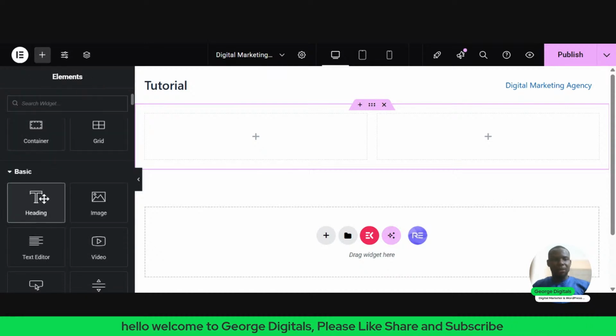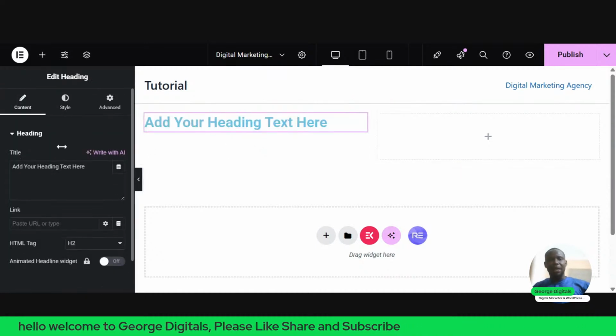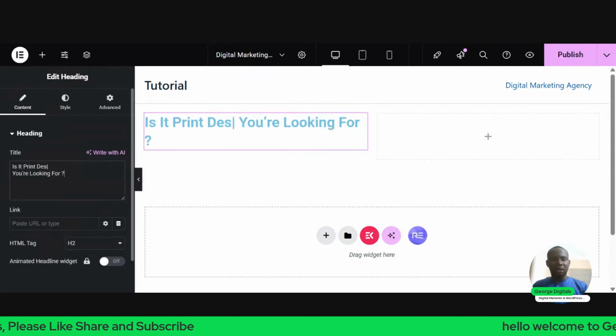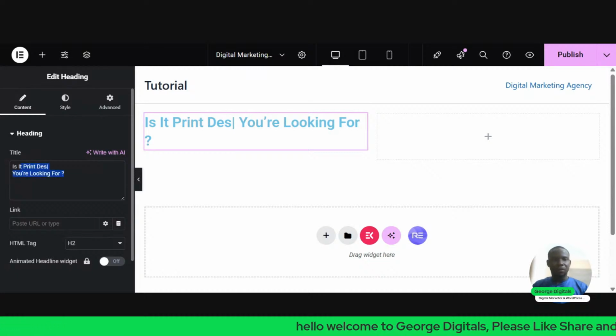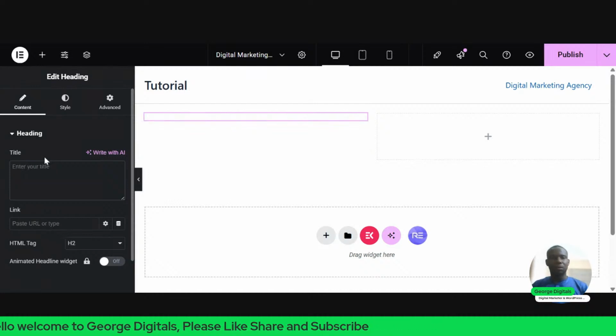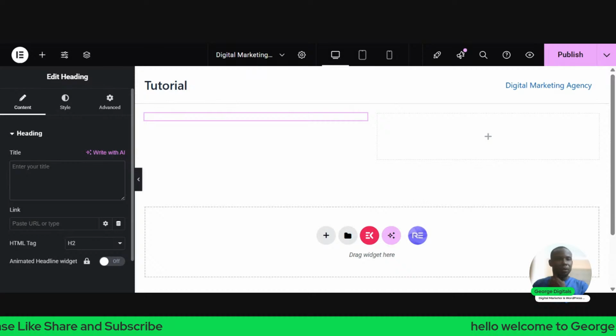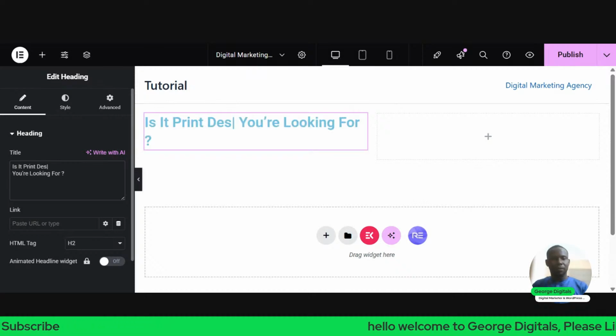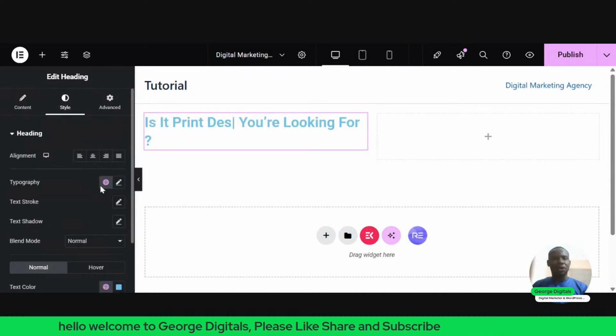I'll copy the text and paste it here. So let's say I want to write this, I'll just drop it here. So this is the text I want to add. Then I'll go to style. Let's say I want to change the color to black.